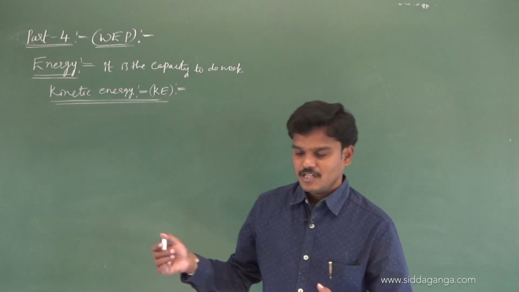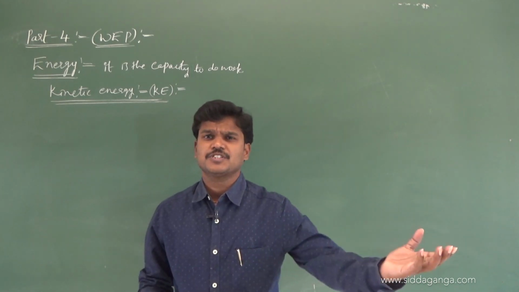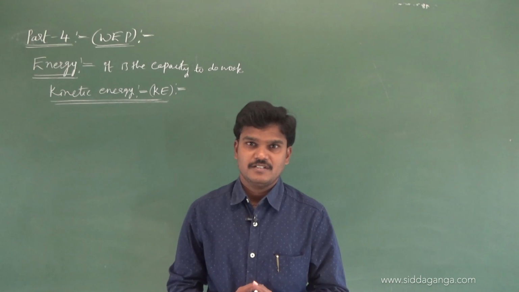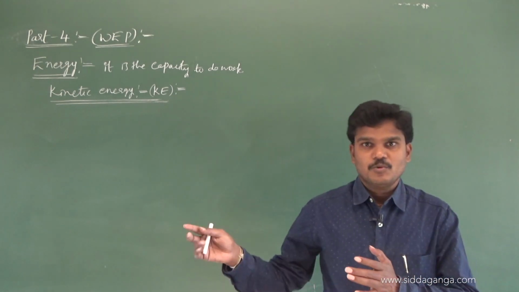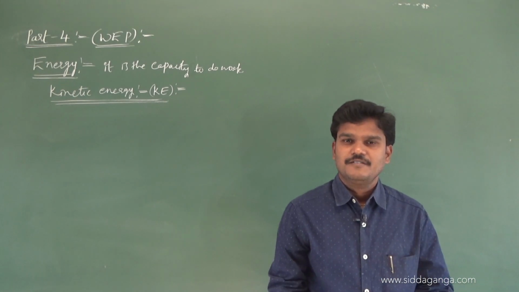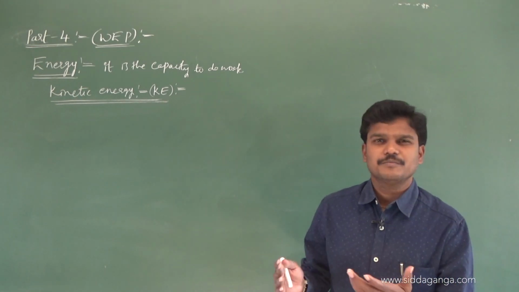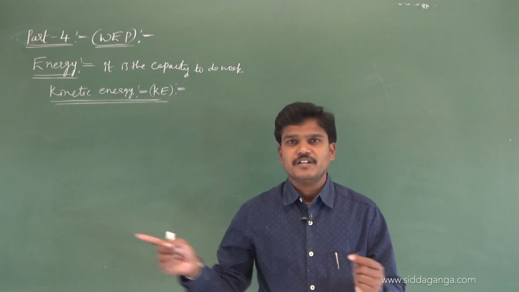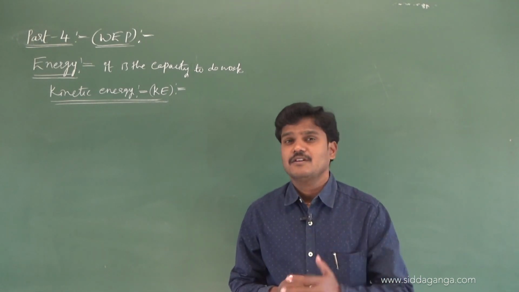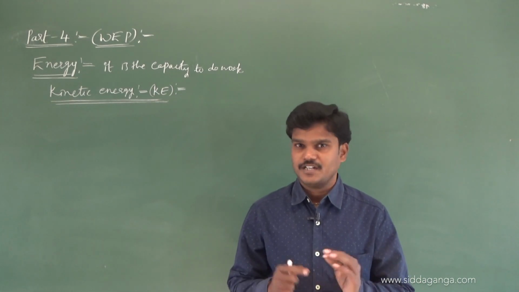For example, if a car is moving, the energy possessed by a moving car is in the form of kinetic energy. If any body, whoever it may be, is moving with a speed v, then the energy possessed by that body is in the form of kinetic energy.